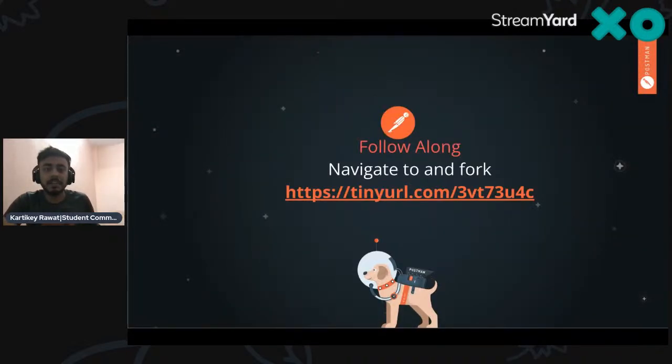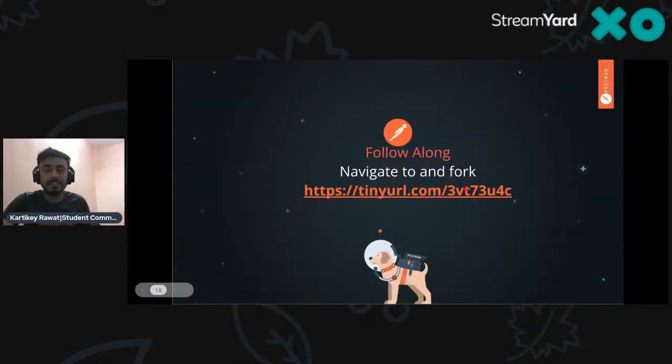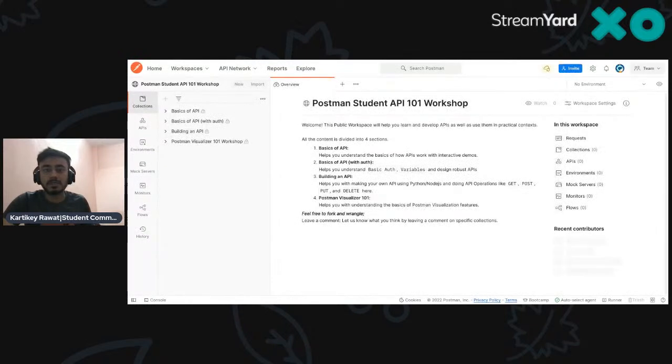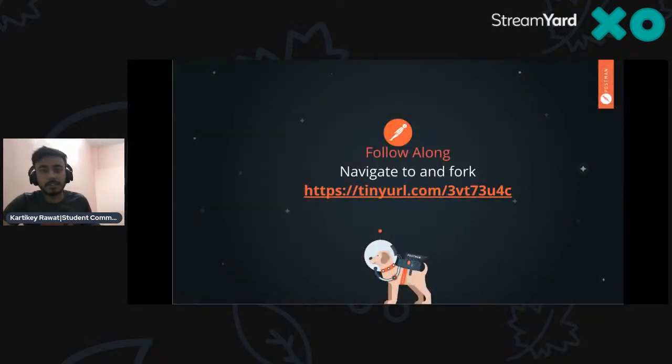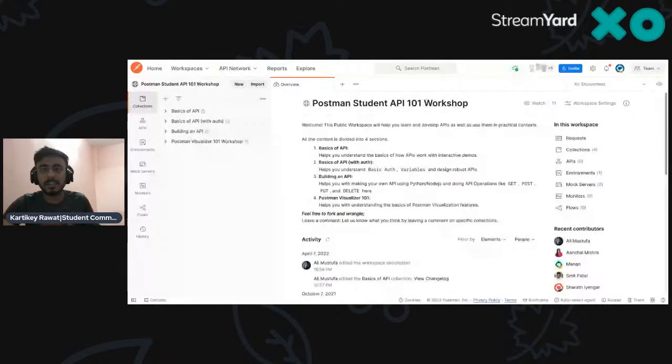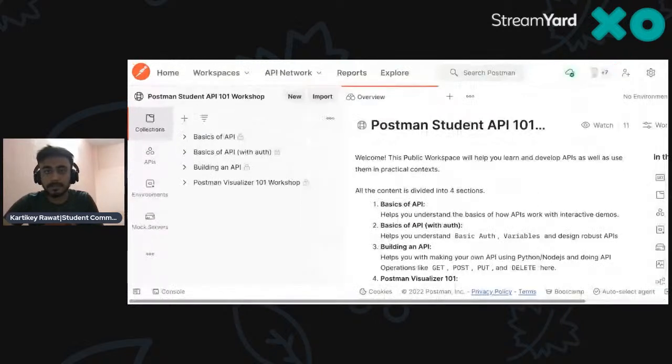Cool. Now let's go to this URL. Let's click on this one and let me share this tab. Cool. So first of all, if anyone wants to follow along with me, you can take a screenshot of this, or you can go to this URL. Otherwise, let's go to some hands-on stuff, right? Cool. So if you see here, let me zoom in for the folks. I think it's pretty slow. Cool, I guess now it's visible.